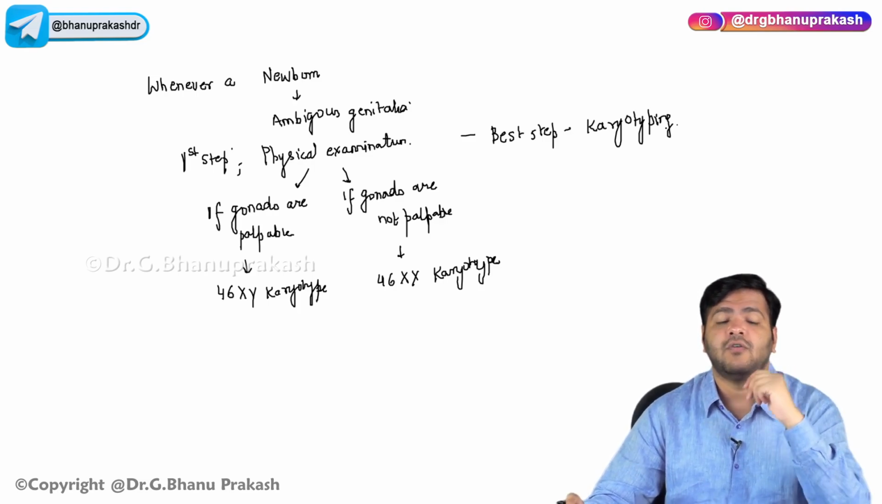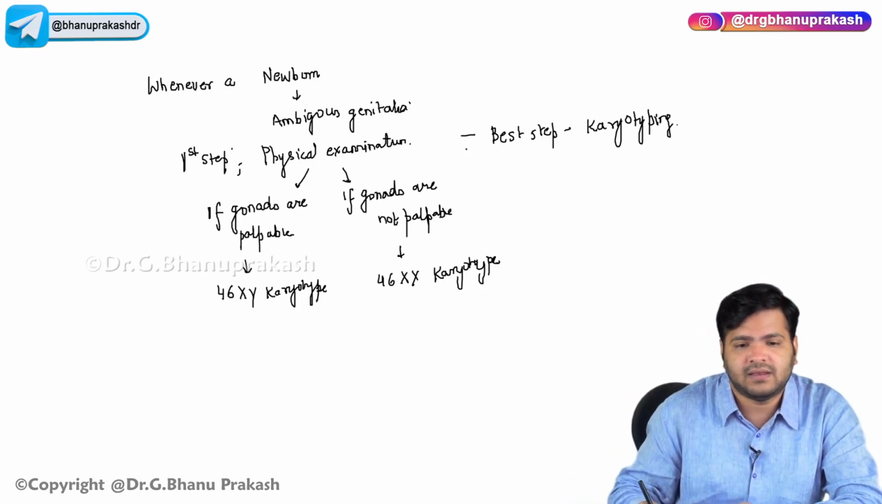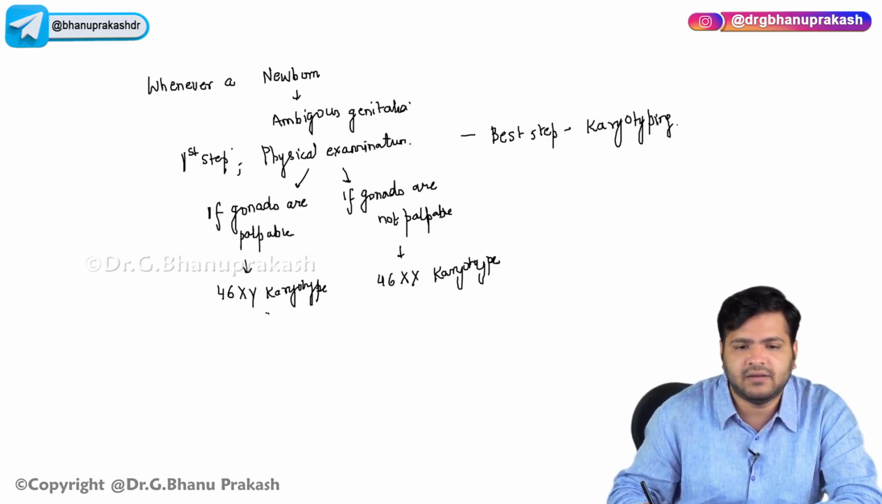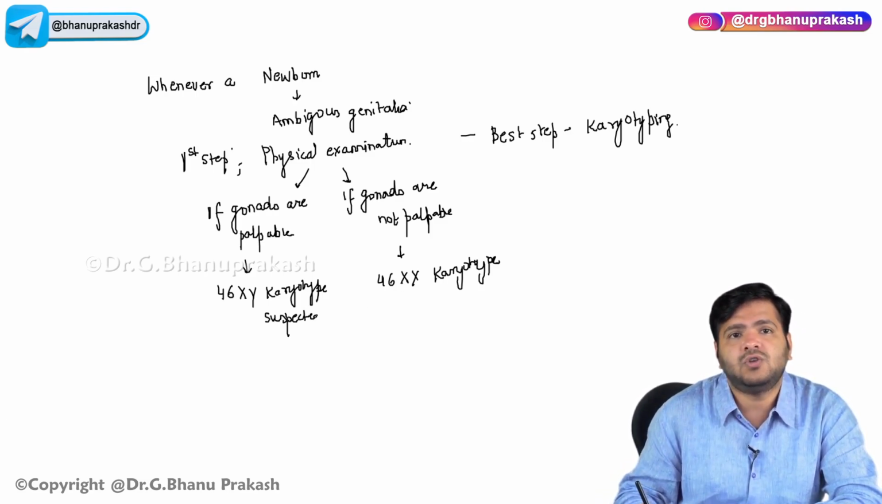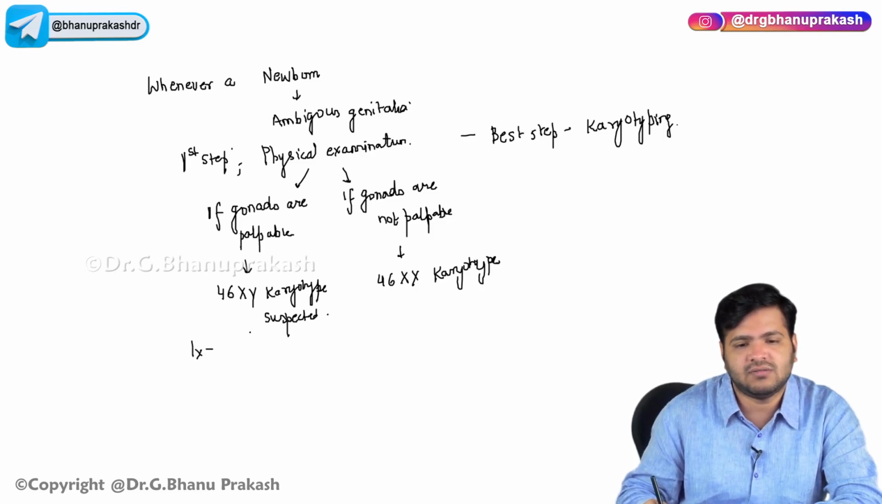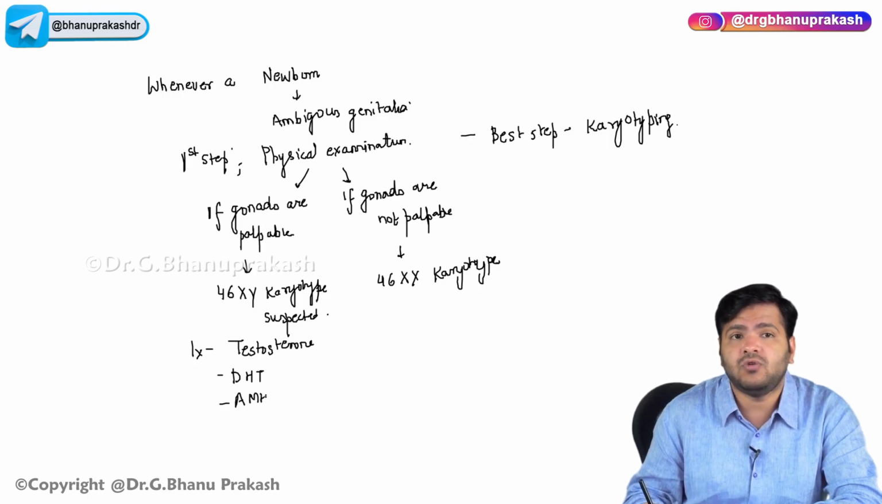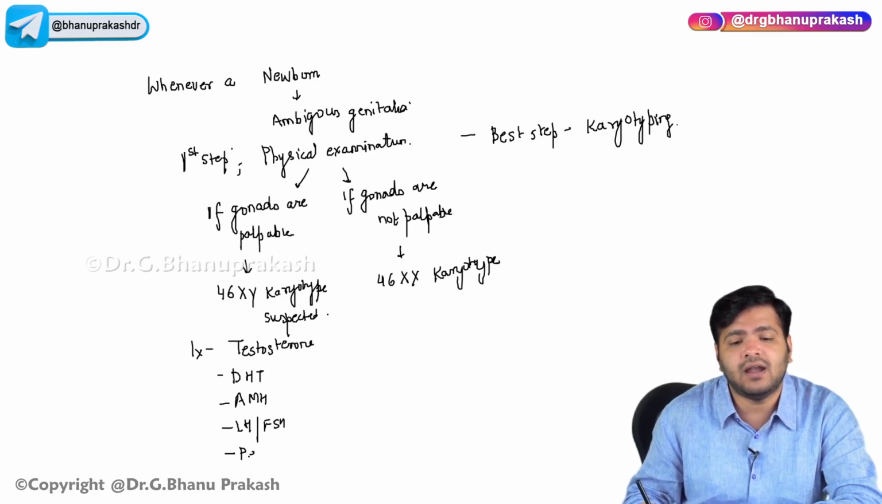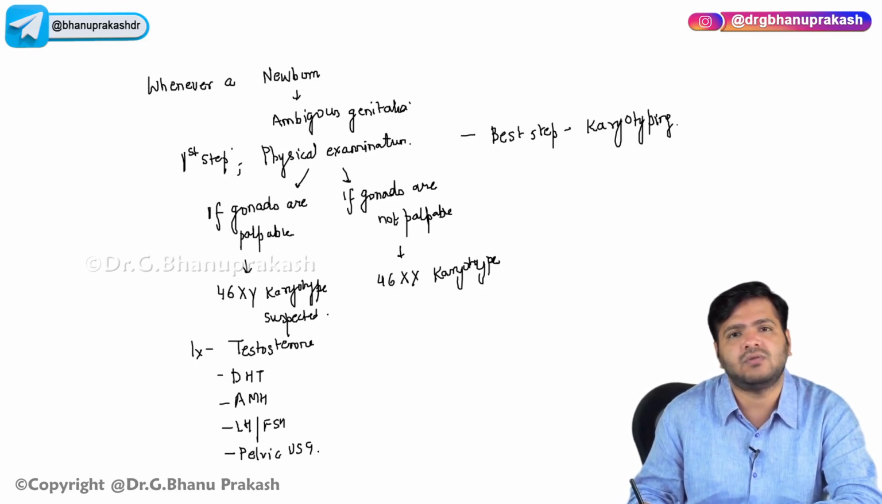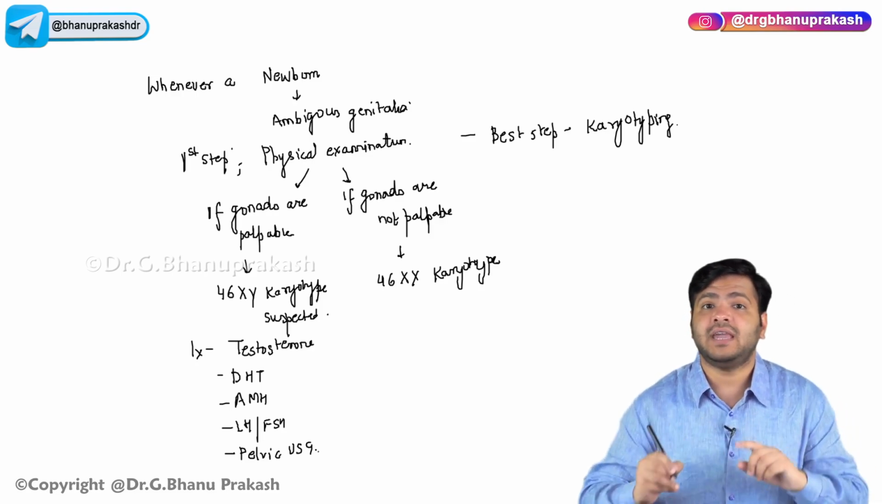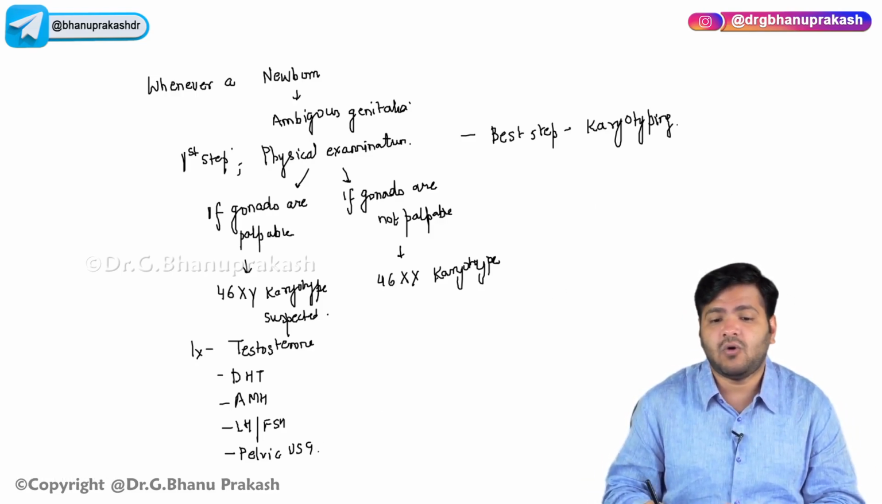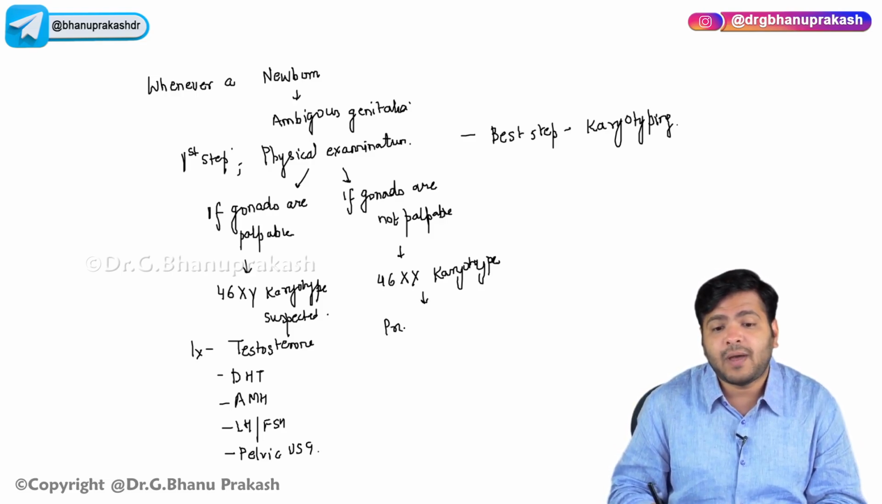Now, if a 46XY karyotype is suspected, then you will do the investigations. What all investigations? Testosterone levels, dihydroxytestosterone levels, anti-Müllerian hormone, luteinizing hormone, follicle stimulating hormone, and you will do an ultrasound of the pelvic region, pelvic ultrasound.